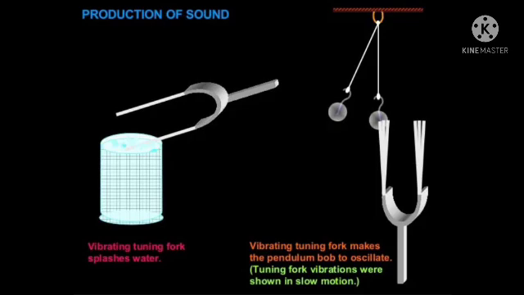Propagation of sound. The sound produced by a vibrating object travels through a medium to a listener. The medium can be solid, liquid, or gas. When an object vibrates, the particles around the medium vibrate. The particle in contact with the vibrating object is first displaced from its equilibrium position. It then exerts a force on the adjacent particle and the adjacent particle is displaced from its position of rest.